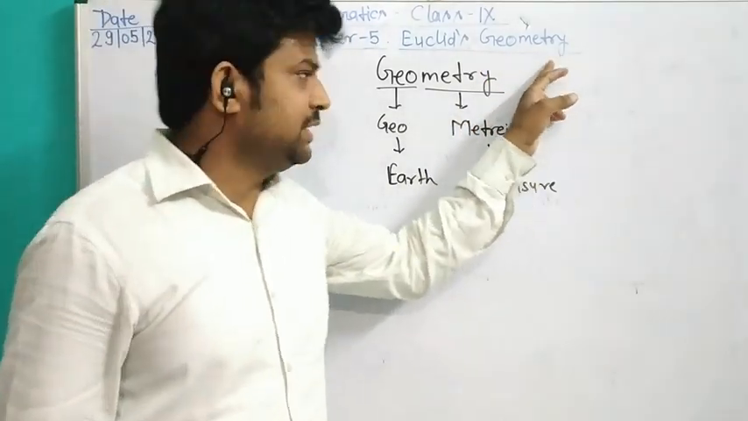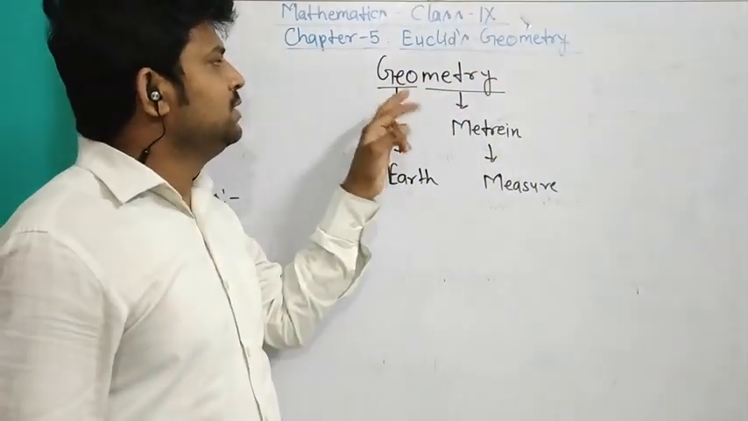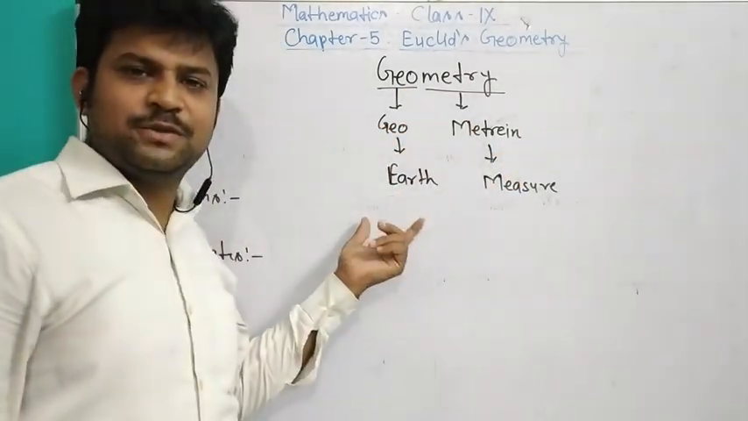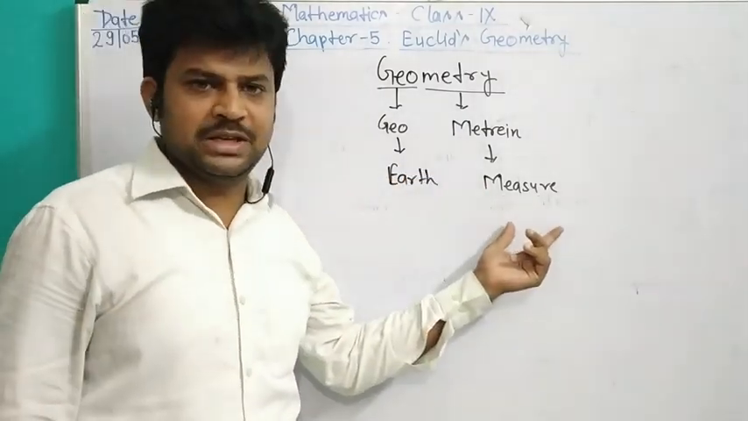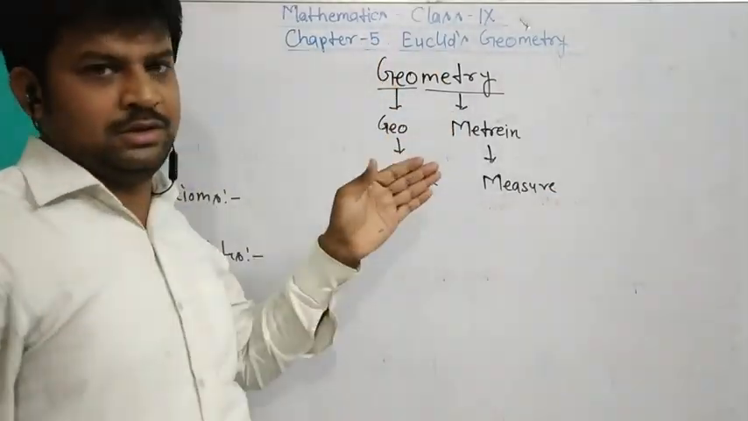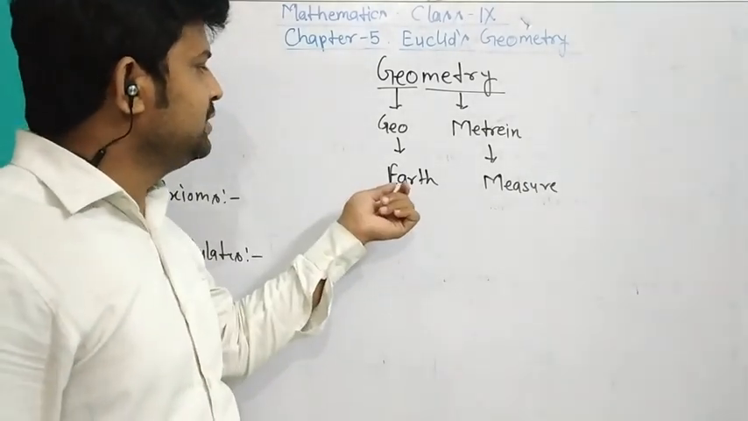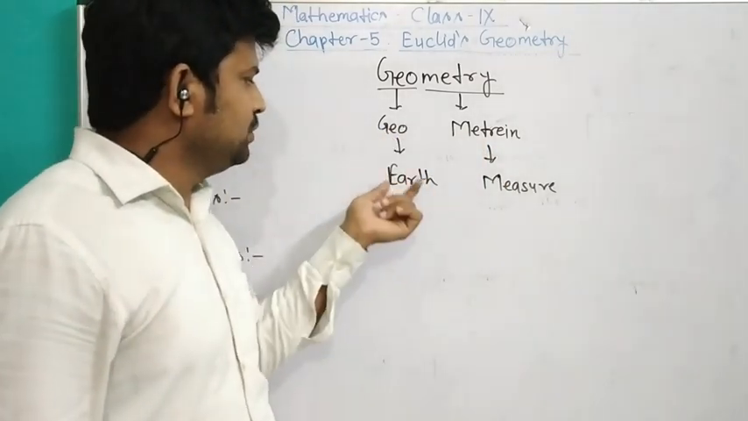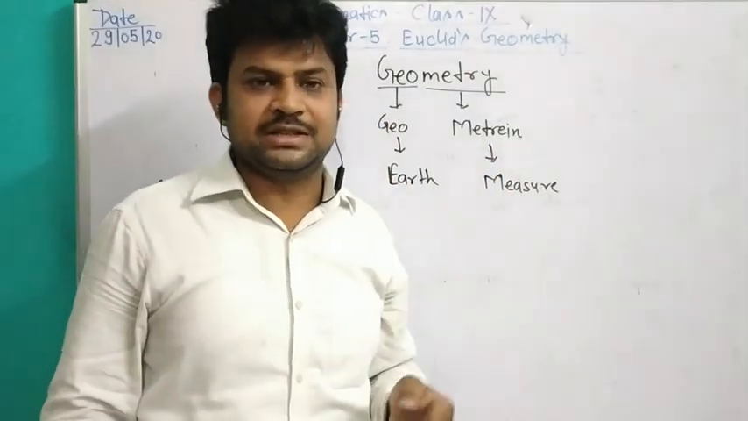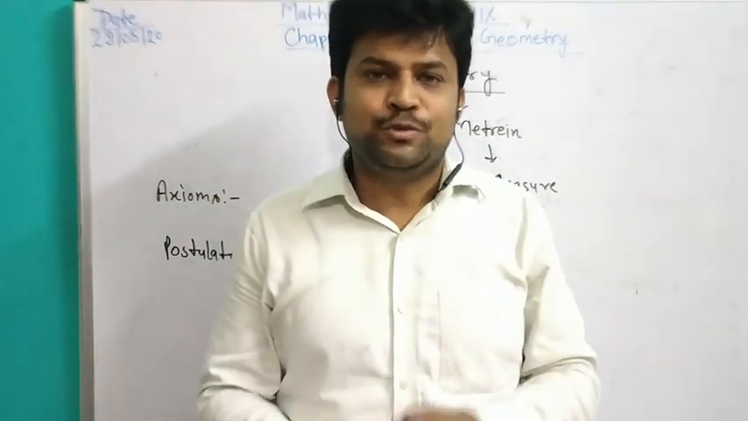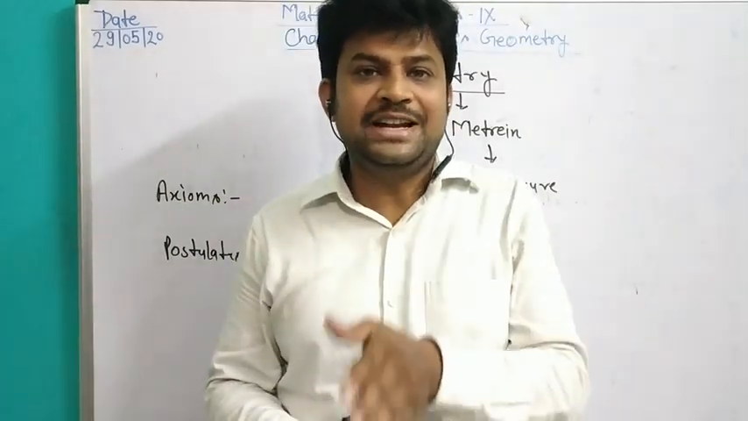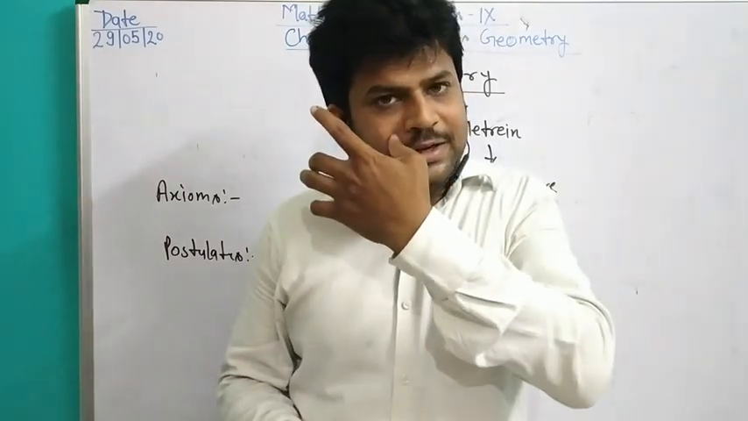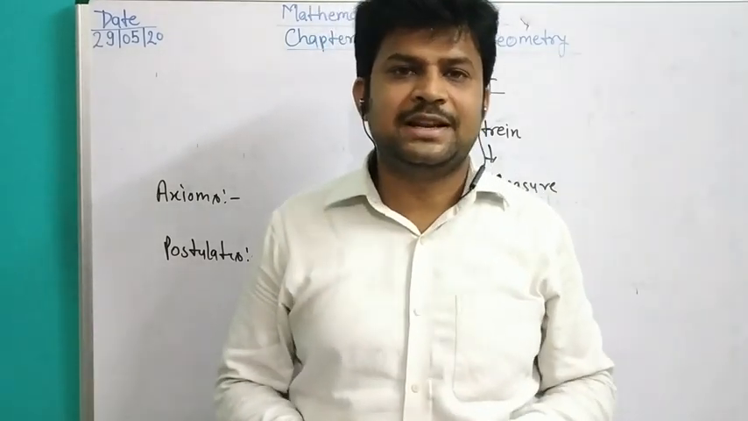What is the meaning of geometry? Geometry is made up of two words. The first one is geo and the second word is metry. Geo means earth, means land, and metry means measure. It means geometry originated from the need for measuring land.